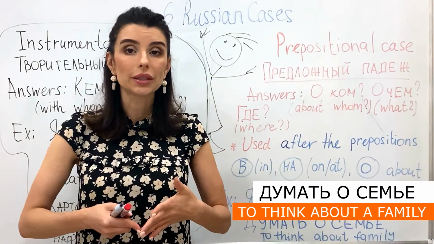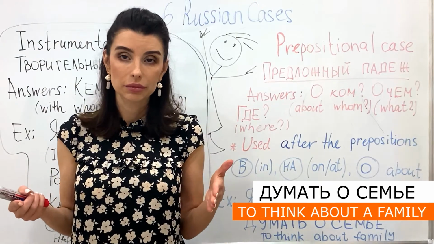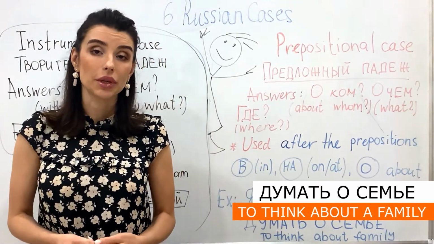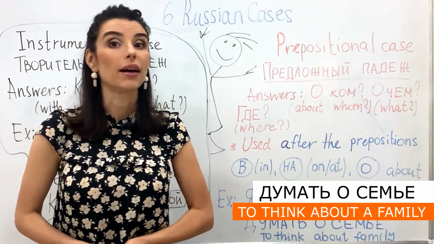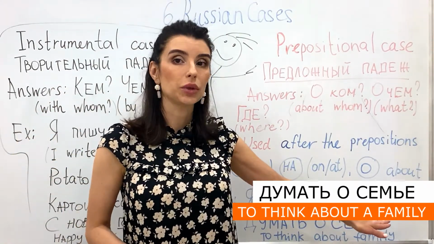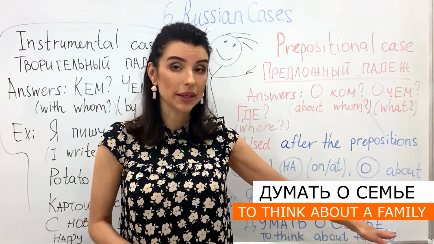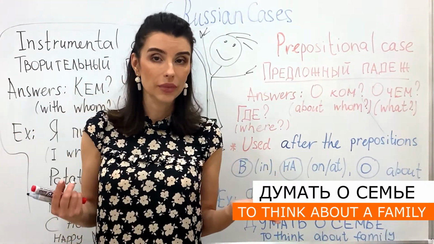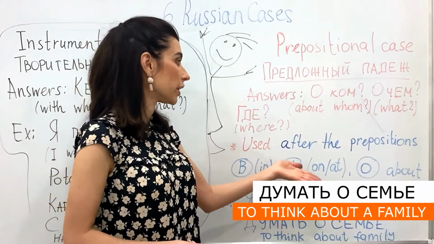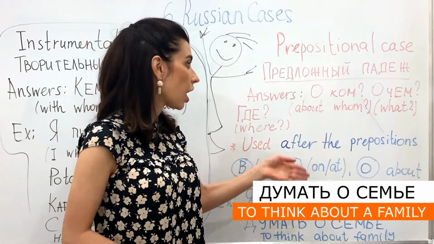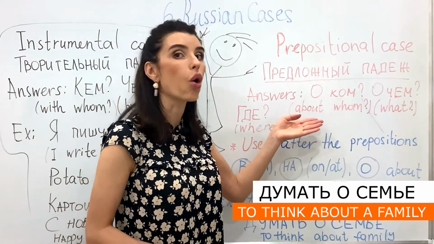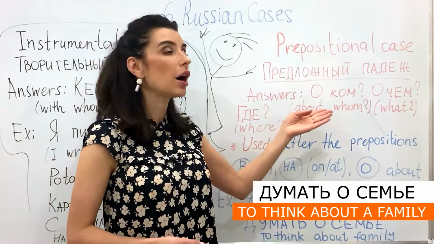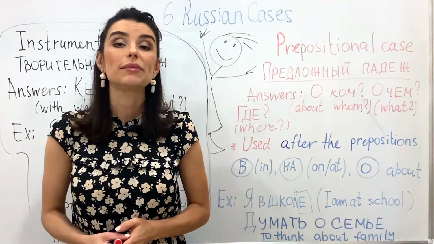So the word семья should be changed. Instead of семья, we should say семье. At the end, we can see «е», «семье». Why? Because the word «семья» answers the question «о чем?», «о ком?». So, «о семье». About whom? «О семье».